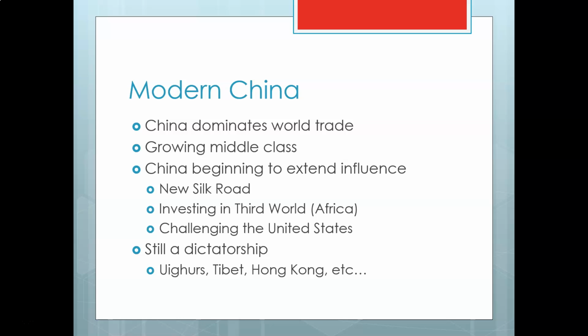You have to know, though, that China is still really a dictatorship. And there are lots of different examples of that. There's a group of people who are Muslim who live in the far western part of China called the Uyghurs. And the Uyghurs are being persecuted. They're being suppressed by the government and put into camps, really, in order to be, quote unquote, re-educated, but really just sort of trying to control them, make them good Chinese citizens and listen to the dictatorship rather than being people who want maybe independence from China,